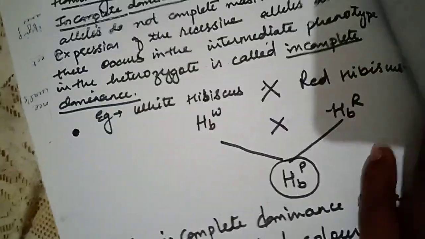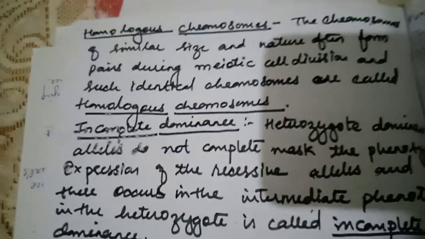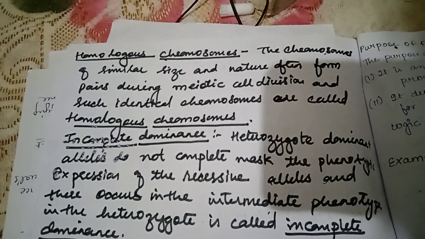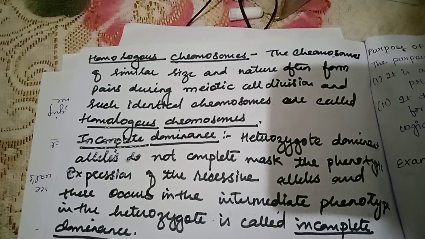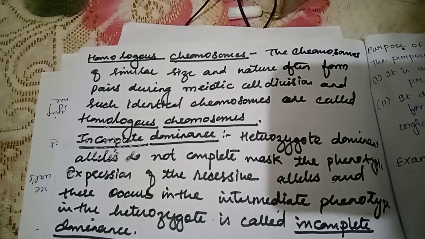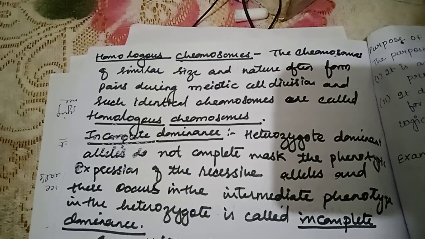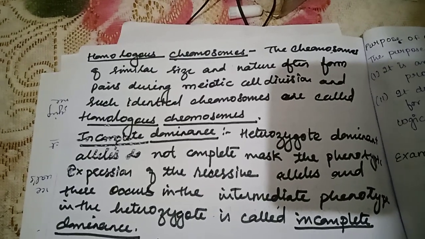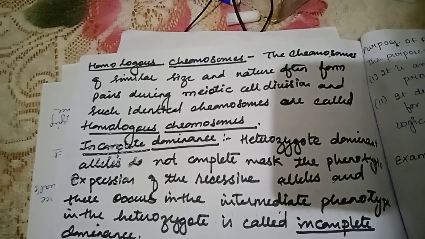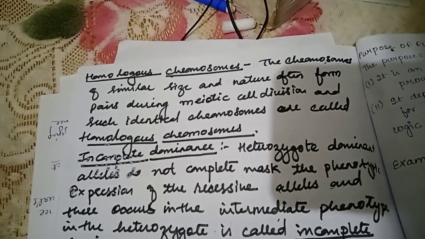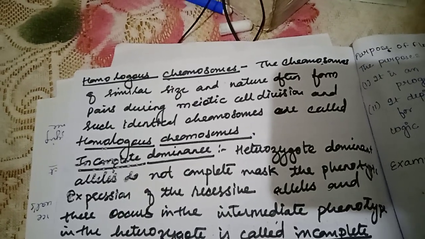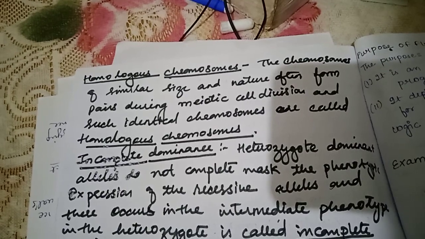Homologous chromosomes. What are the homologous chromosomes? The chromosomes of similar size and nature often form a pair during meiotic cell division, and such identical chromosomes are called homologous chromosomes. Homologous chromosomes are very easy to understand: they are those which are identical, and they show the same behavior during meiotic cell division. So this is called homologous chromosome.